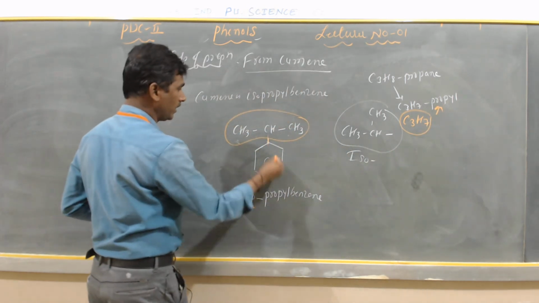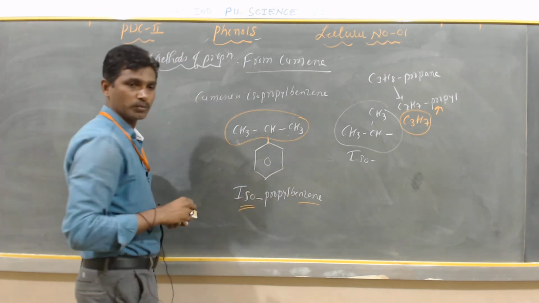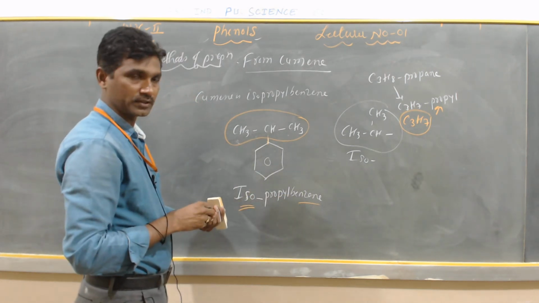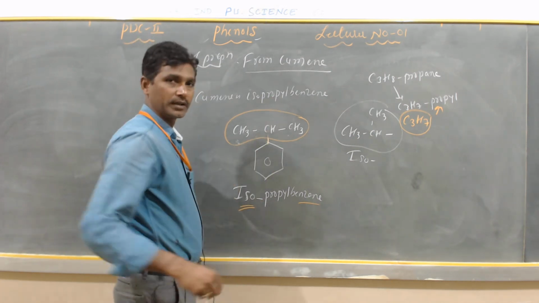So this is propyl, and next it is benzene. So it is called isopropyl benzene. Yes, my dear students. So what is the IUPAC name? You can give numbers.